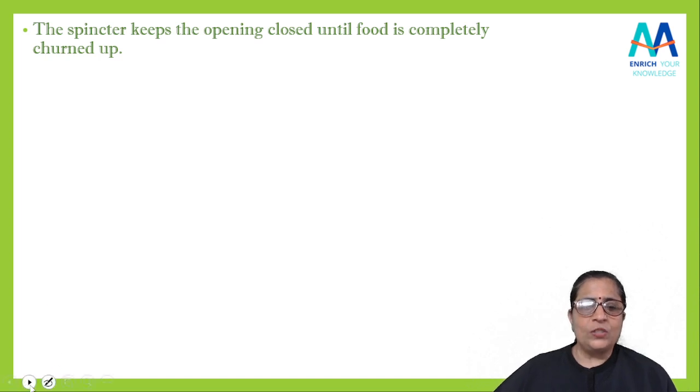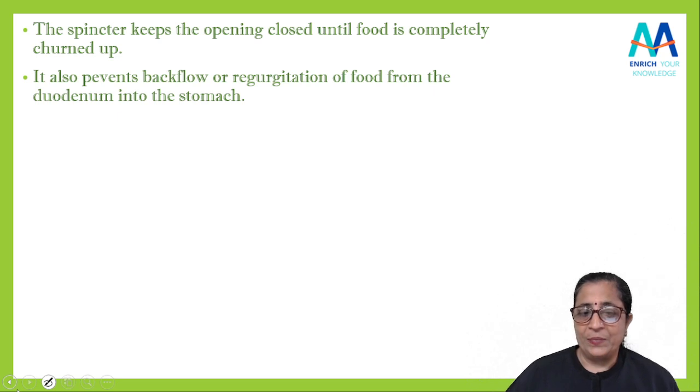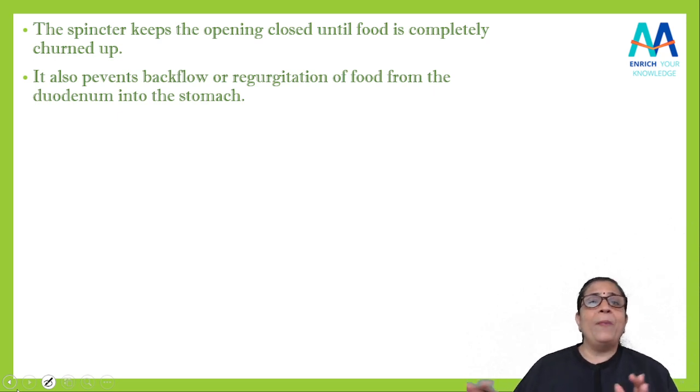Yeah, so it is closed till then. Then it also prevents the backflow or regurgitation of the food from duodenum into the stomach. ये क्या करता है? ये खाने का बैकफ्लो को भी प्रिवेंट करता है. कहाँ से? डियोडेनम से स्टमक में.